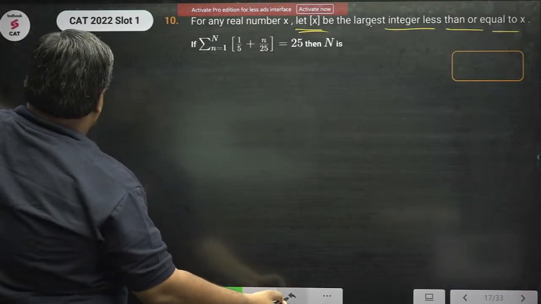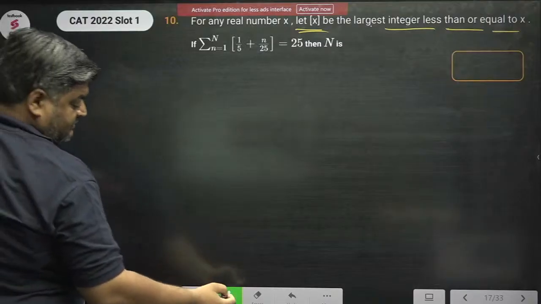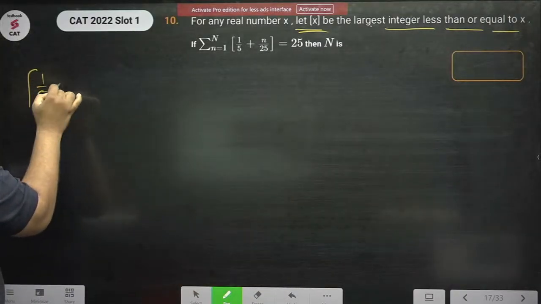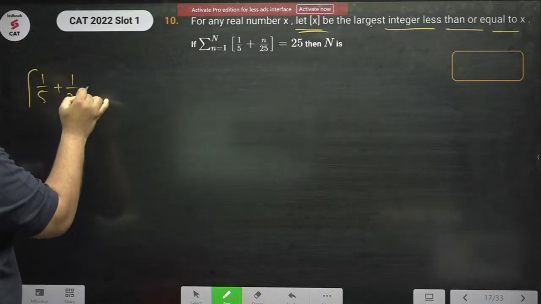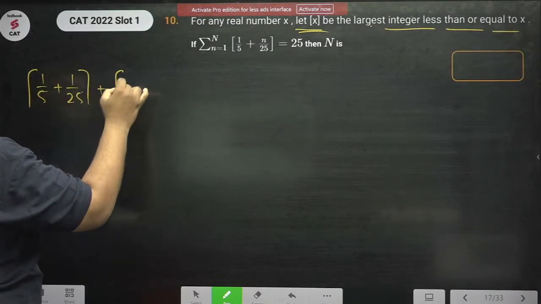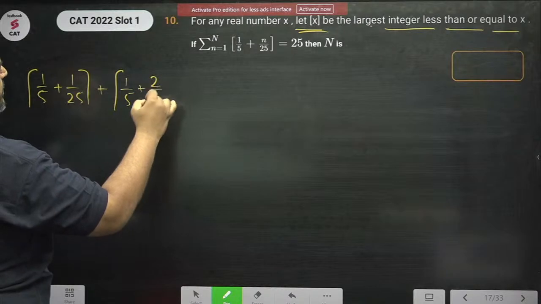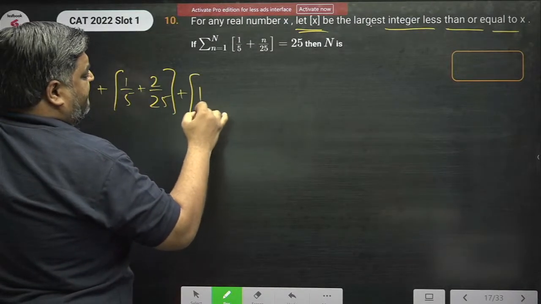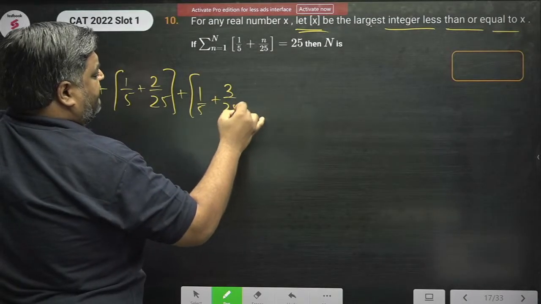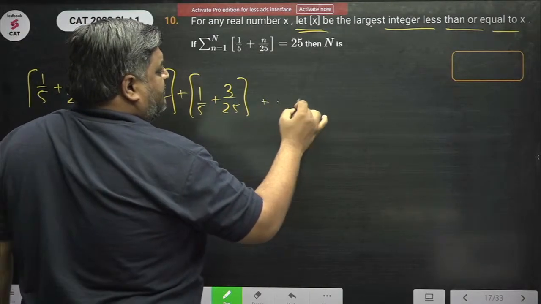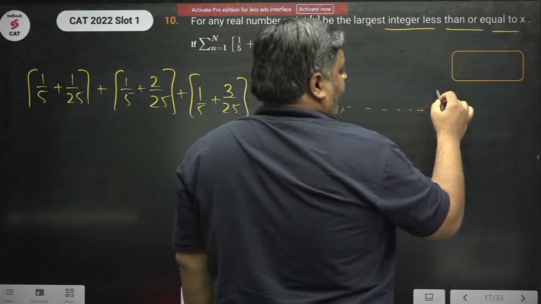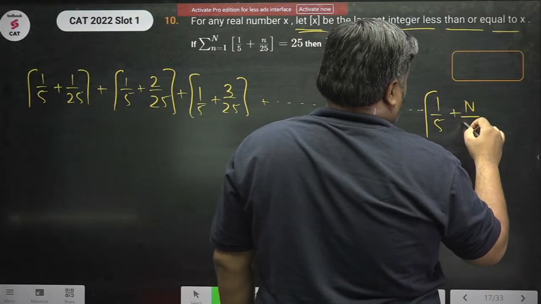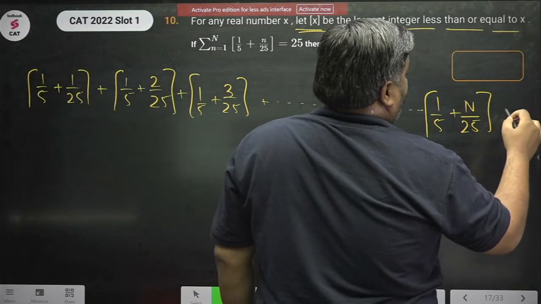So 1 by 5 plus 1 upon 25, plus 1 by 5 plus 2 upon 25, plus 1 by 5 plus 3 upon 25, all the way till 1 by 5 plus n upon 25 is equal to 25.